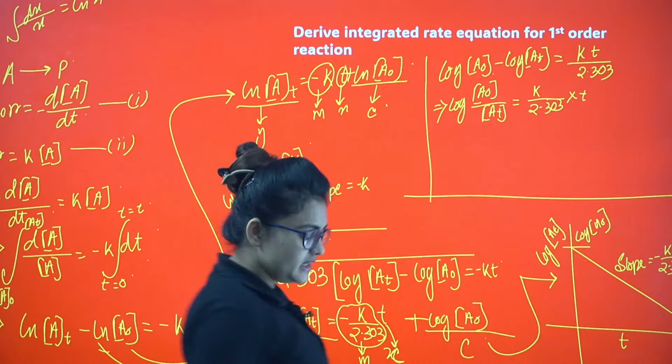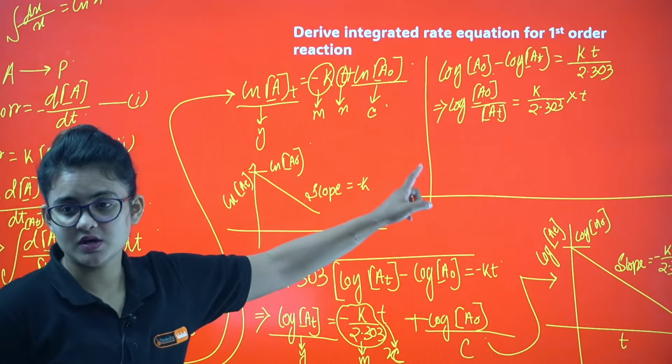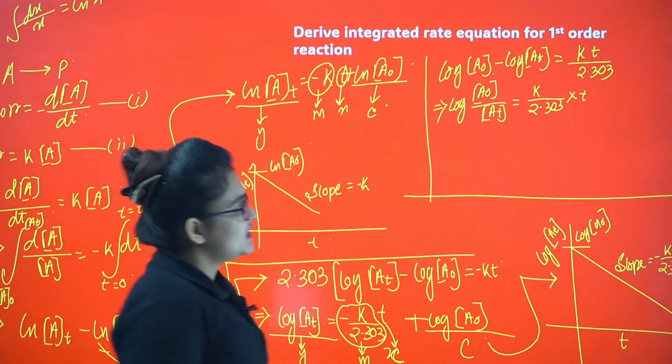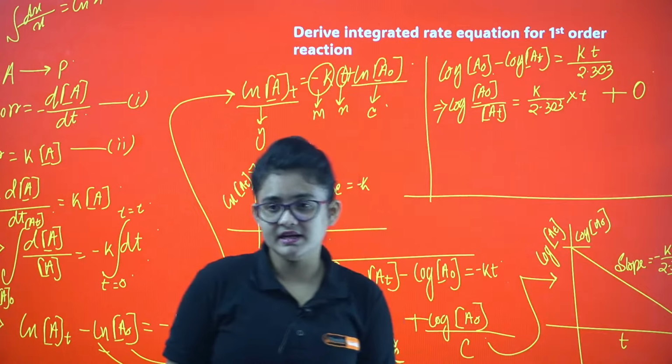This is also a straight line equation, my dear. It's very important. I have seen questions coming out of this. But here the intercept is coming 0, nothing is there, means I can take it as 0.